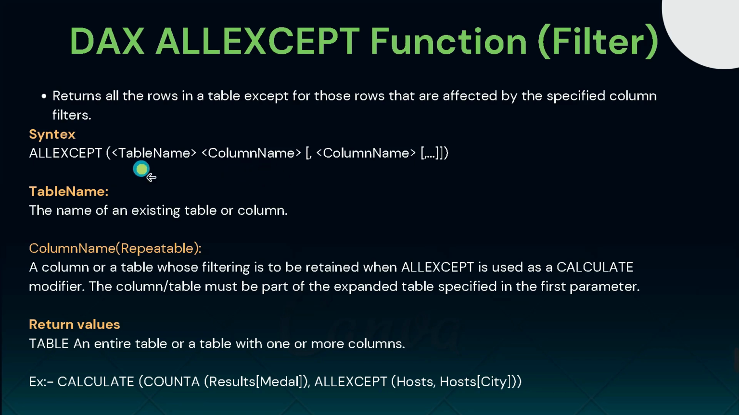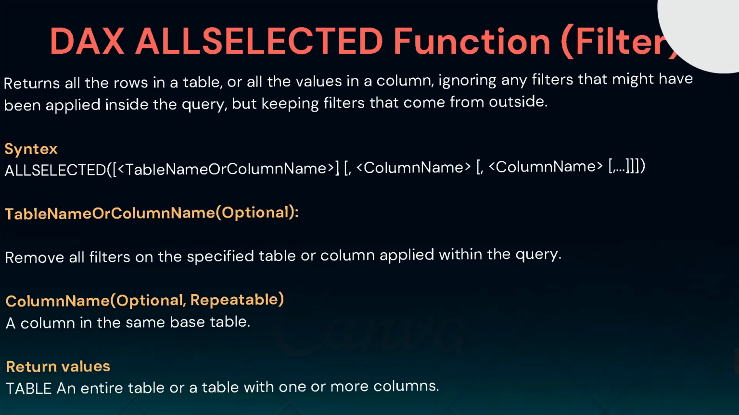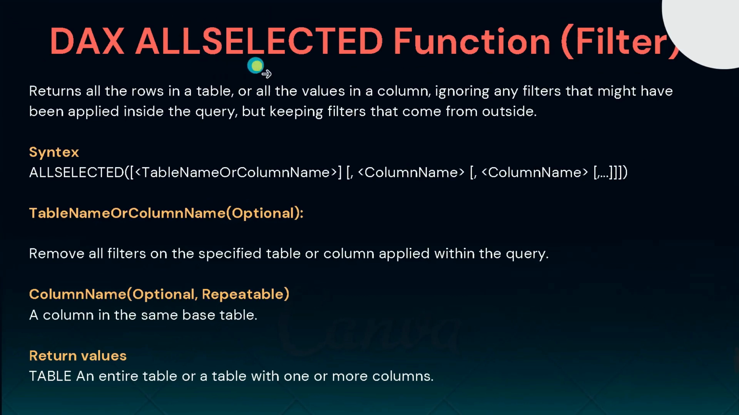And another thing to remember is that all except text functions can return an entire table or a table with one or more columns. Okay, so here you can see the example of this all text function. Then the next one is all selected text functions.